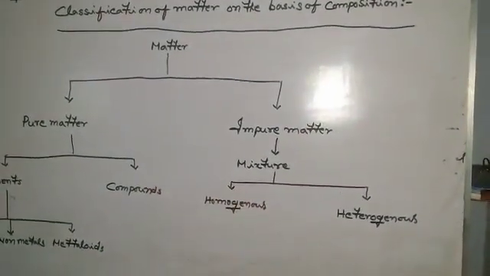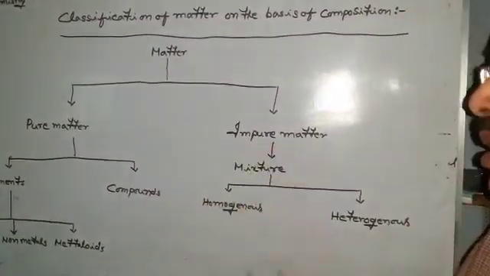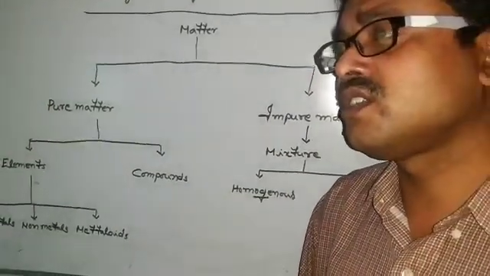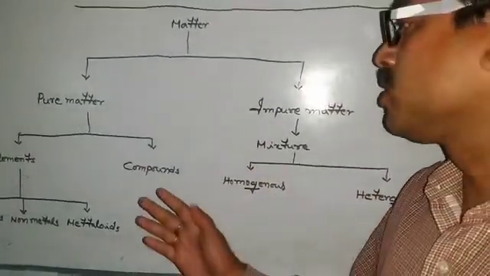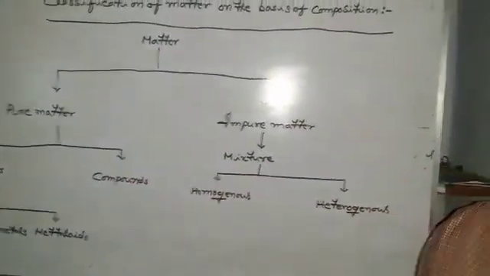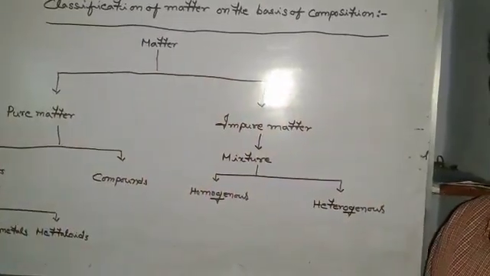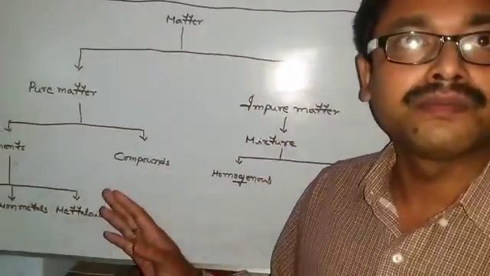For example, water. Water is an example of a compound, and it consists of two kinds of elements, hydrogen and oxygen. Hydrogen is a combustible substance and oxygen is a supporter of combustion. But when they chemically combine to give a molecule of water, its properties are totally different from its constituent elements, because water is used by us for the purpose of extinguishing fire.